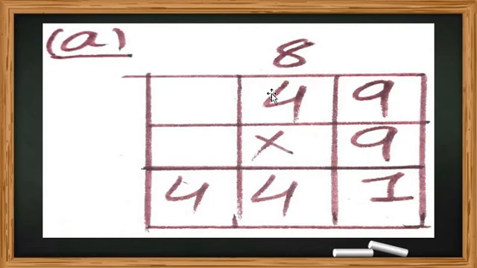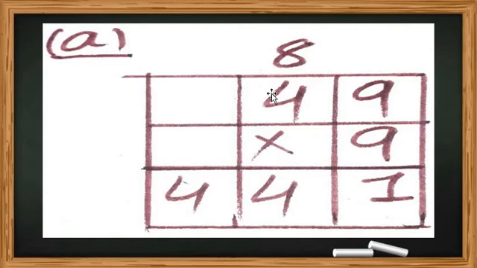Then 9 4s are how many, all students? 9 1s are 9, 9 2s are 18, 9 3s are 27, and 9 4s are 36. We know directly 9 4s are 36, but if we forget, we speak sequentially, order wise.